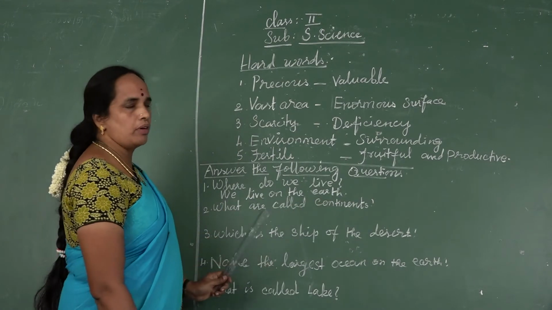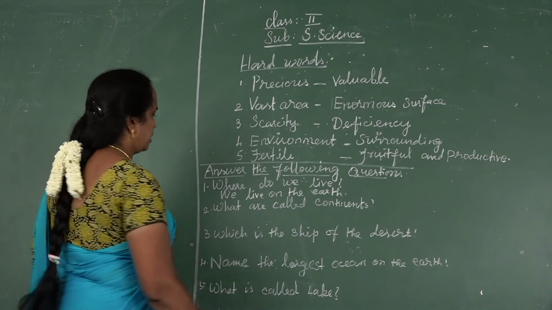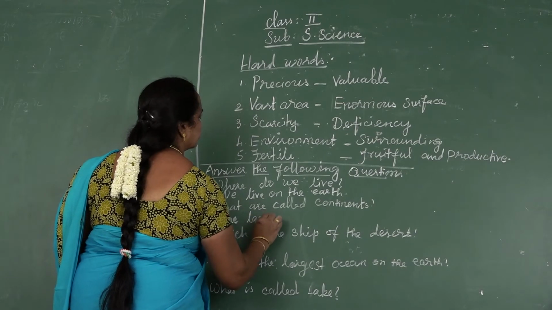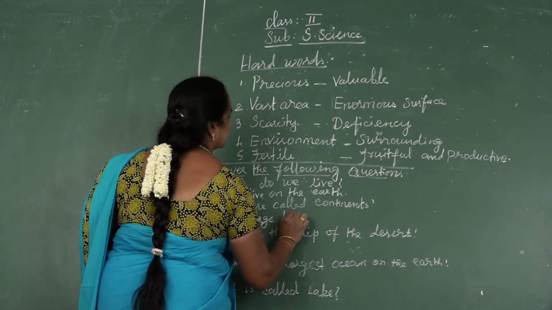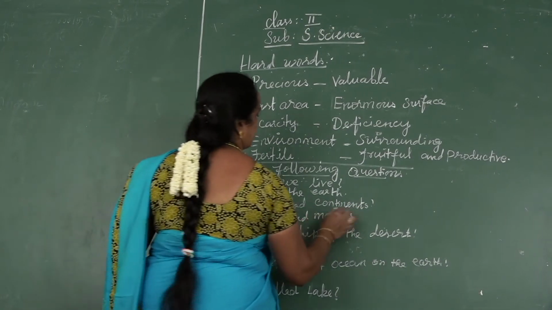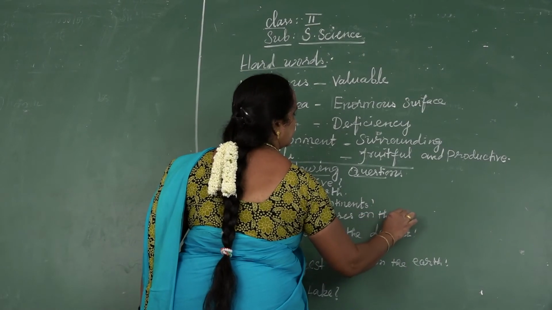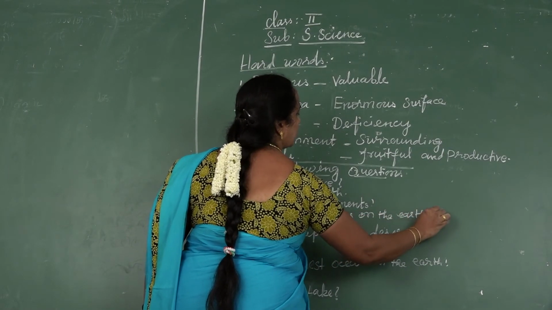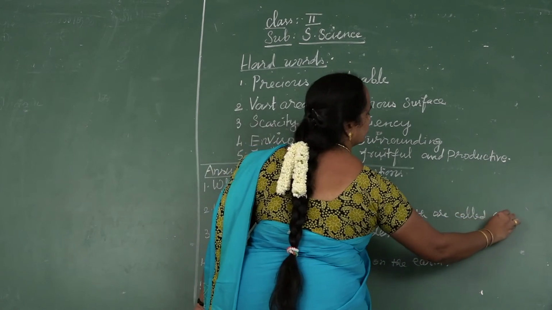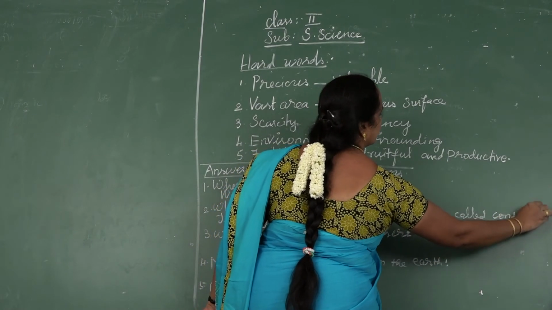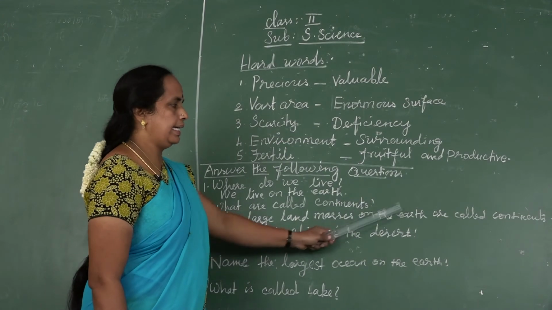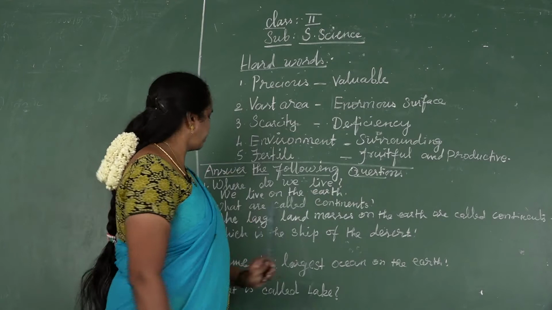The large land masses on the earth are called continents.